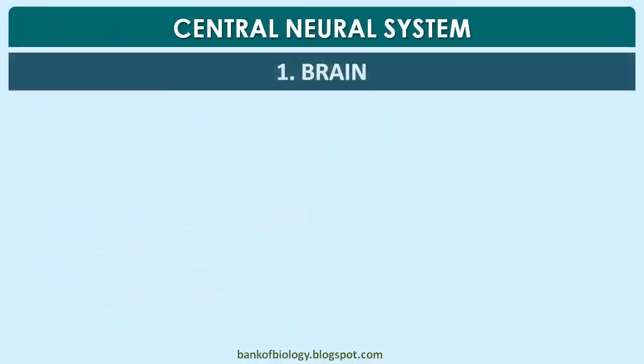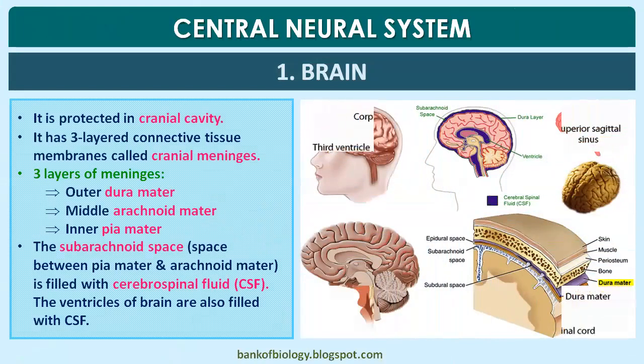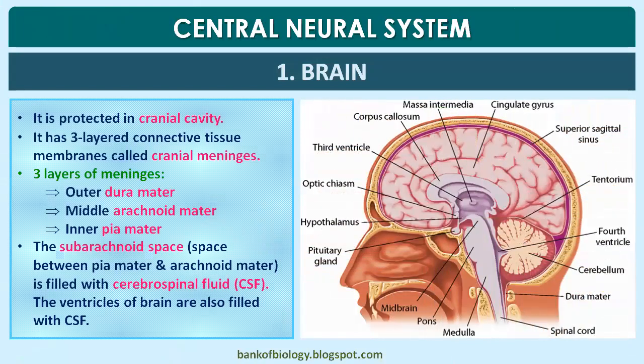The central nervous system includes the brain. The brain is protected by the cranial cavity. There are three-layered connective tissue membranes. What do you call them? Cranial meninges: dura mater, arachnoid mater, and pia mater. Outer dura mater, middle arachnoid mater, inner pia mater.